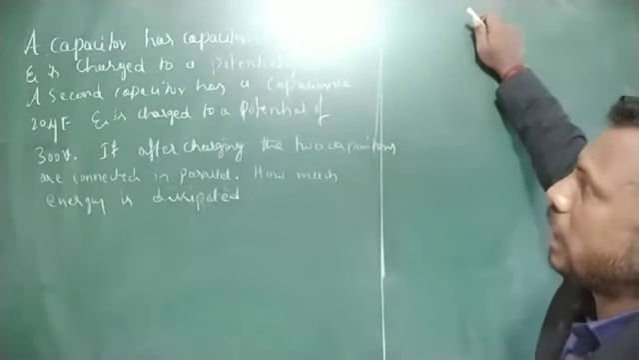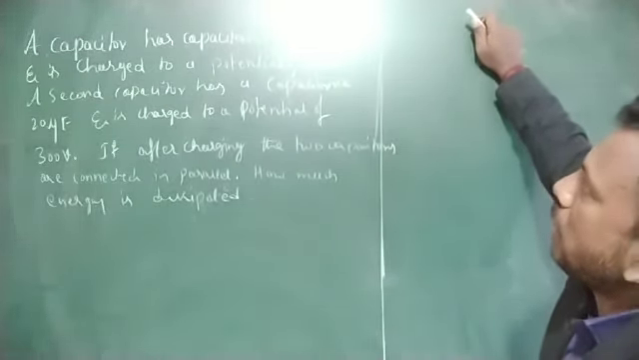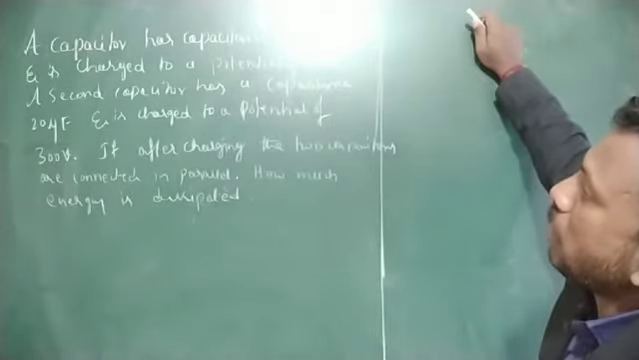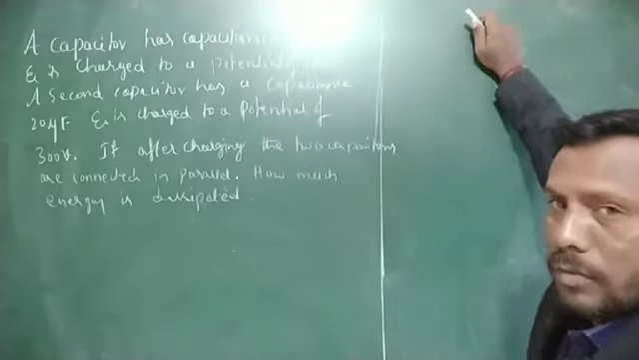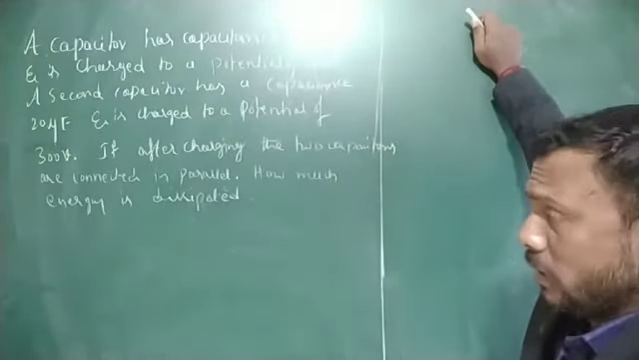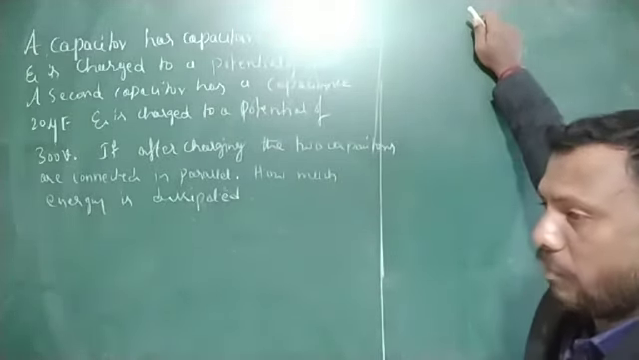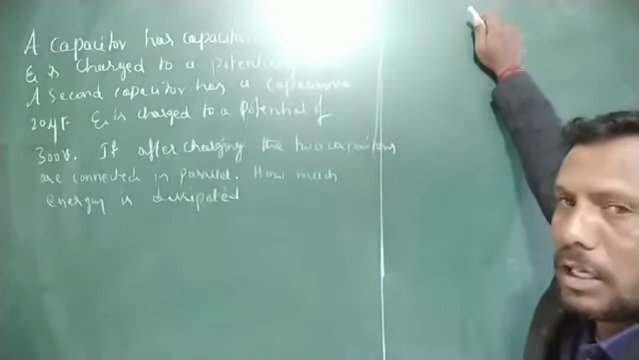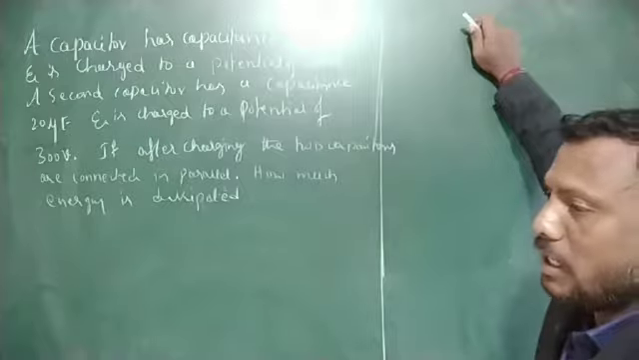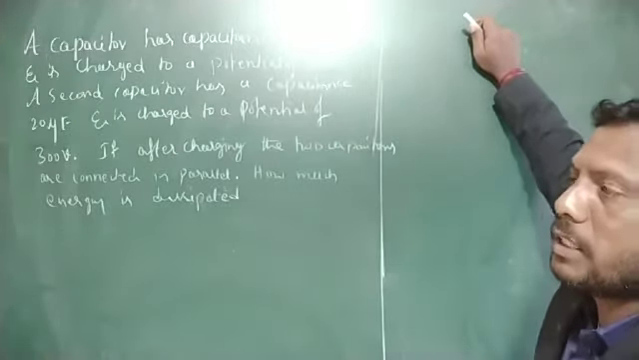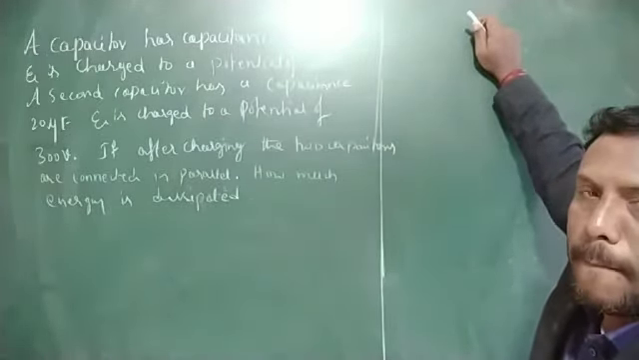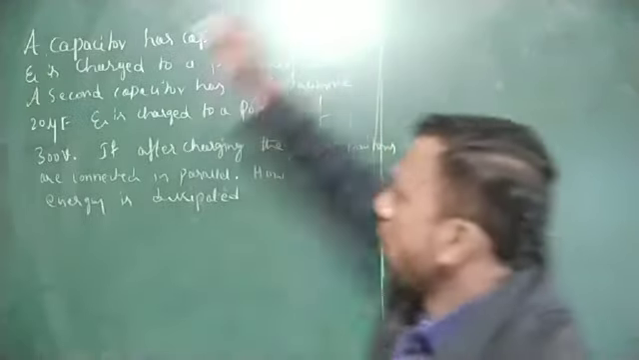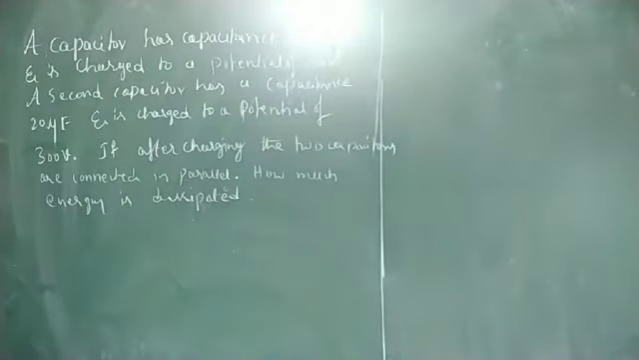How to calculate that? We need the common potential when they are connected in parallel after charging. We need the energy stored before connection and the energy stored after connecting in parallel. Clear? Initial energy and final energy: the change in energy gives the energy loss. First, you have to calculate the energy before connection.